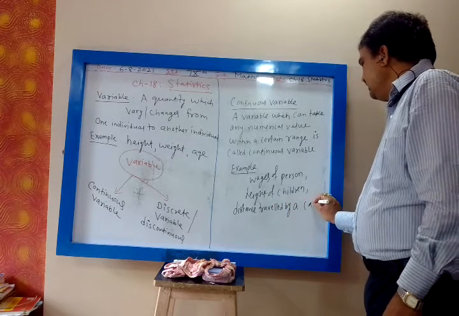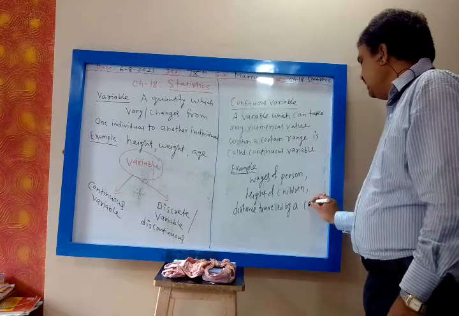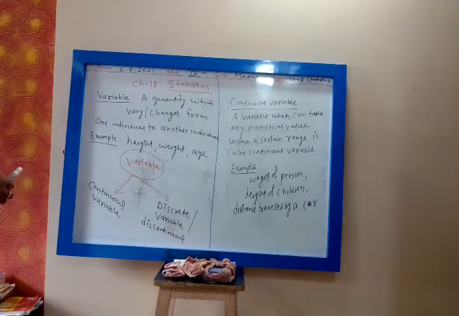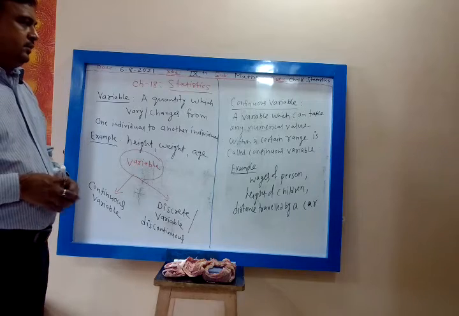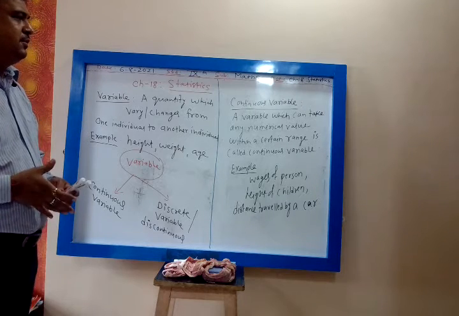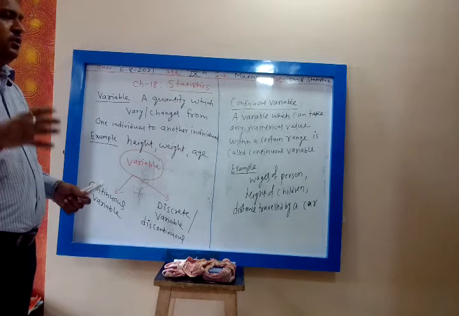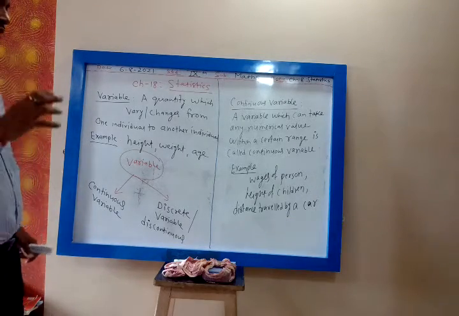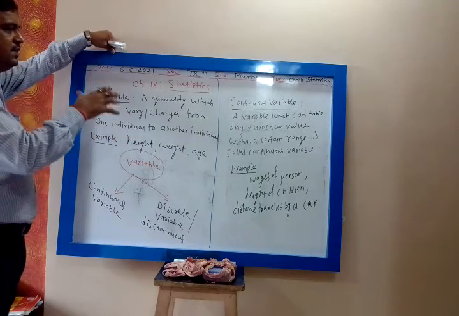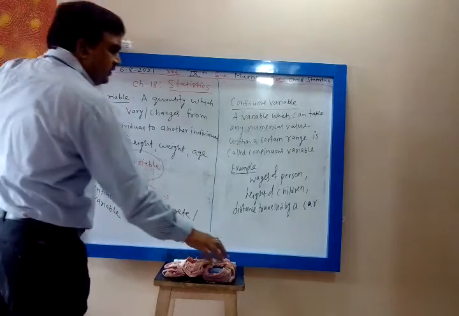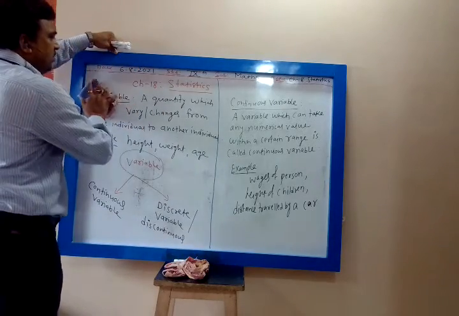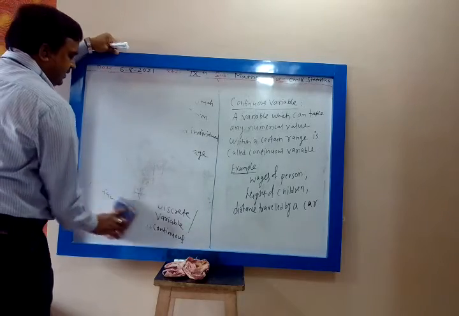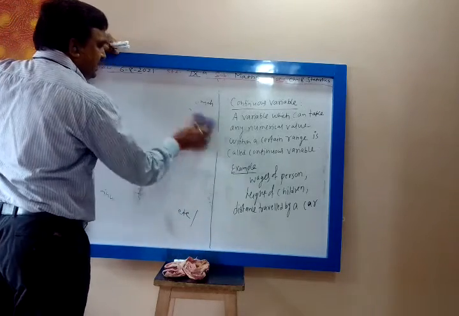So these are continuous variables. Rainfall is also a continuous variable, because you can fit those variables in a certain range.